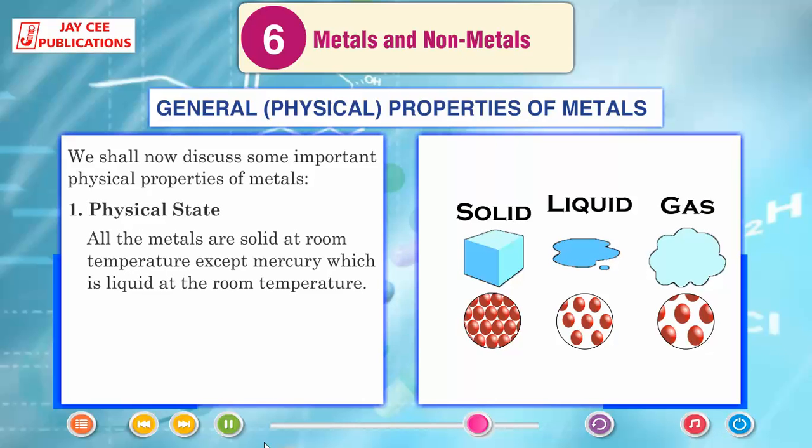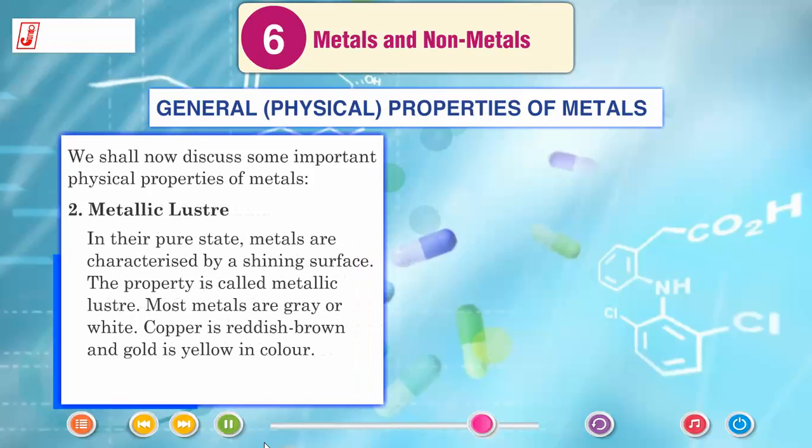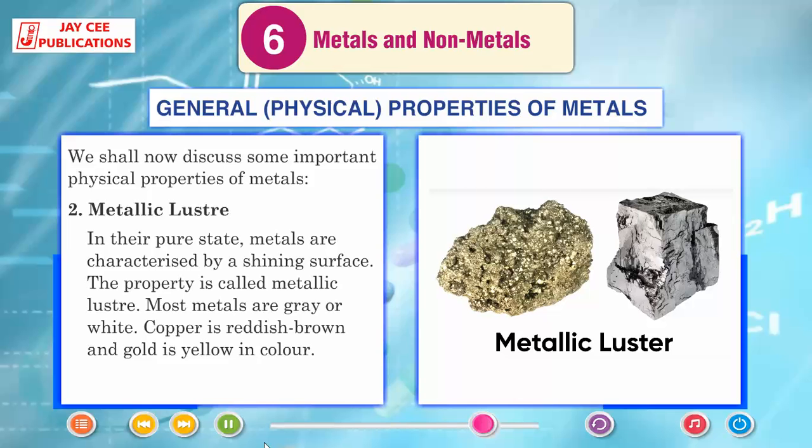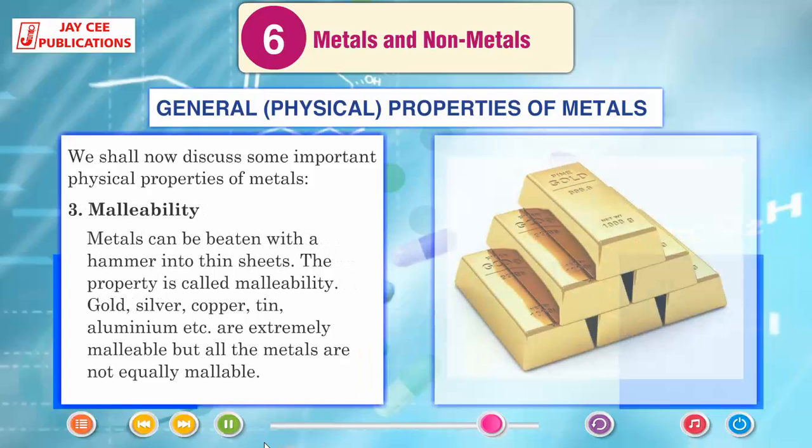Physical state. All the metals are solid at room temperature except mercury, which is liquid at room temperature. Metallic luster. In their pure state, metals are characterized by a shining surface. The property is called metallic luster. Most metals are grey or white. Copper is reddish brown and gold is yellow in color.